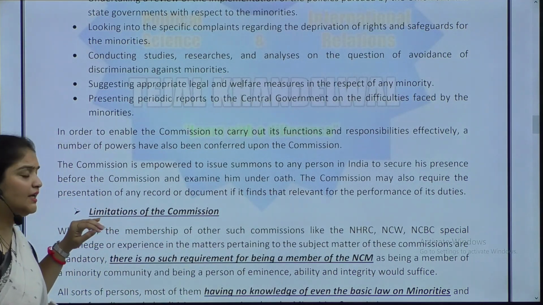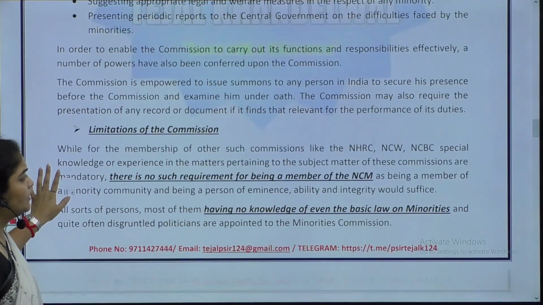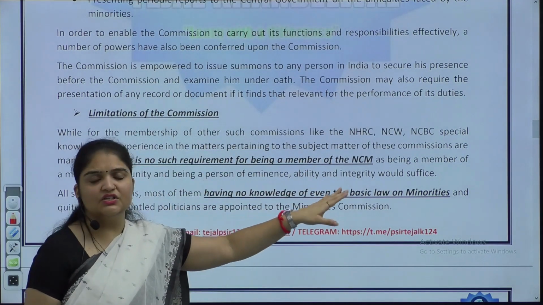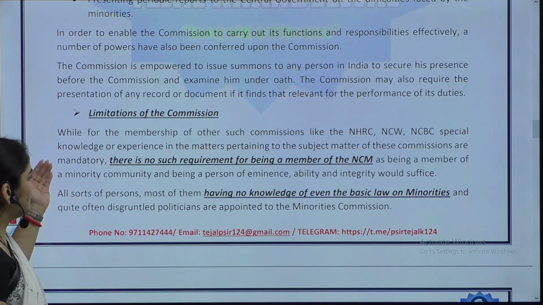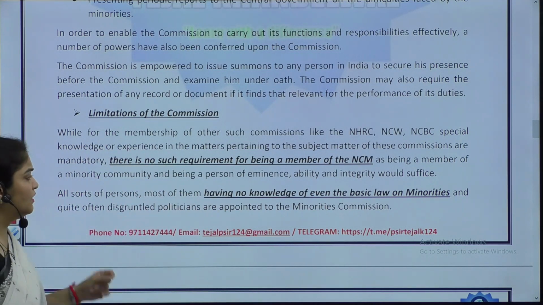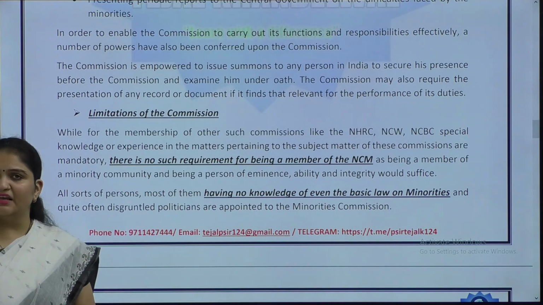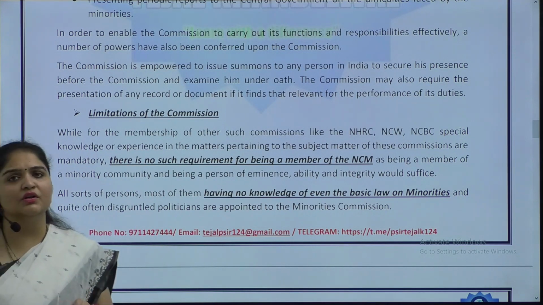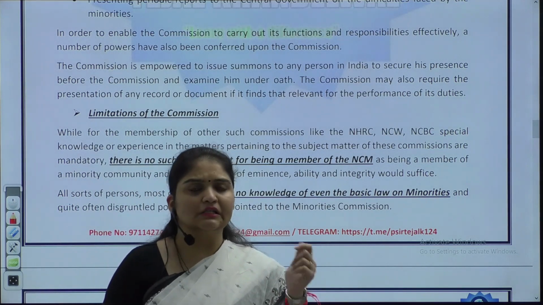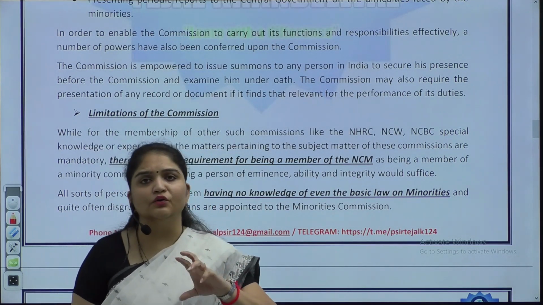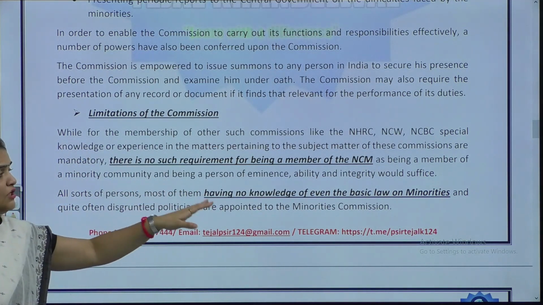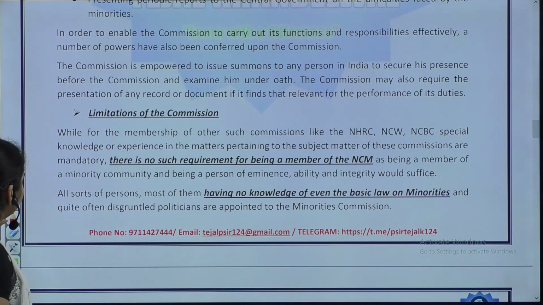So in this context, with respect to limitations, there is a special criterion for the NHRC, NCW and NCBC of special knowledge and experience in matters pertaining to the subject, but no such requirement exists for the NCM. They do not need to have special knowledge and expertise. So people without special knowledge and expertise of minorities have been appointed. They don't even have knowledge of the basic law on minorities.